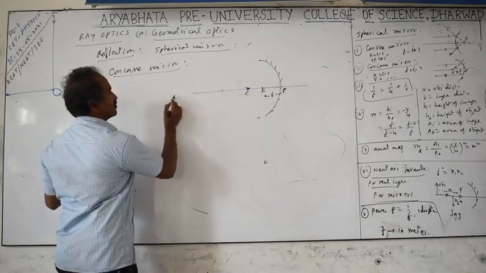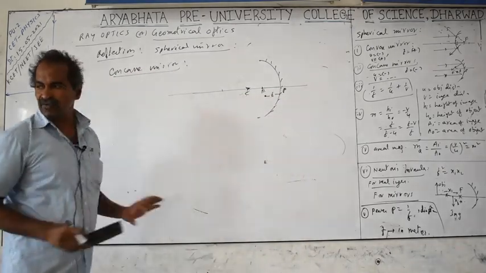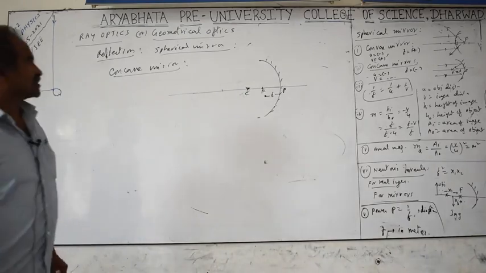So if we keep the object in this case, the image nature is compulsorily not fixed. Image nature is not fixed always.